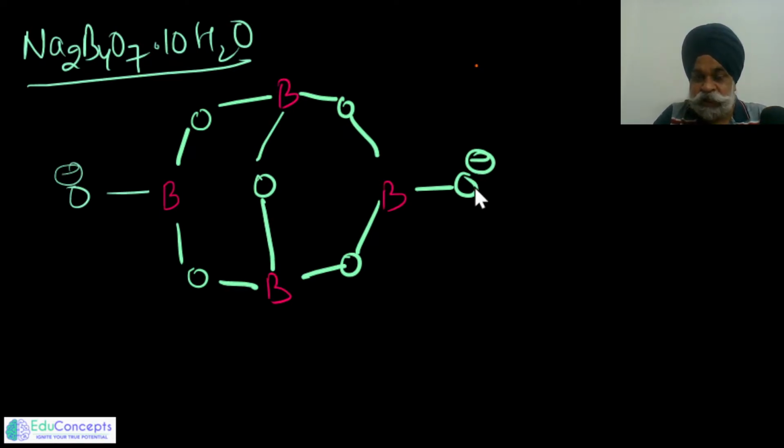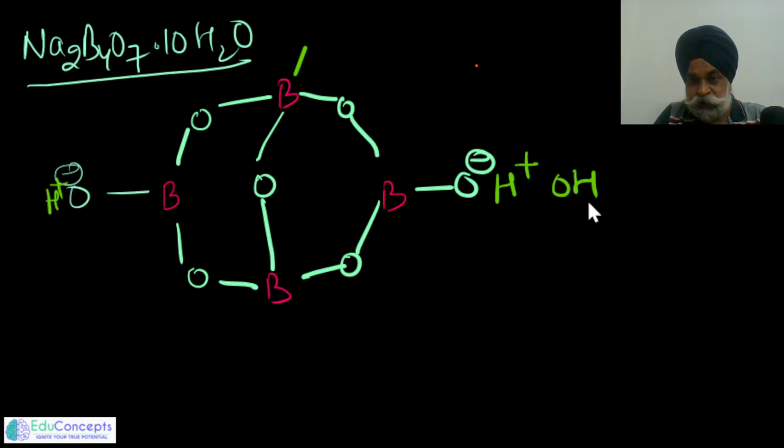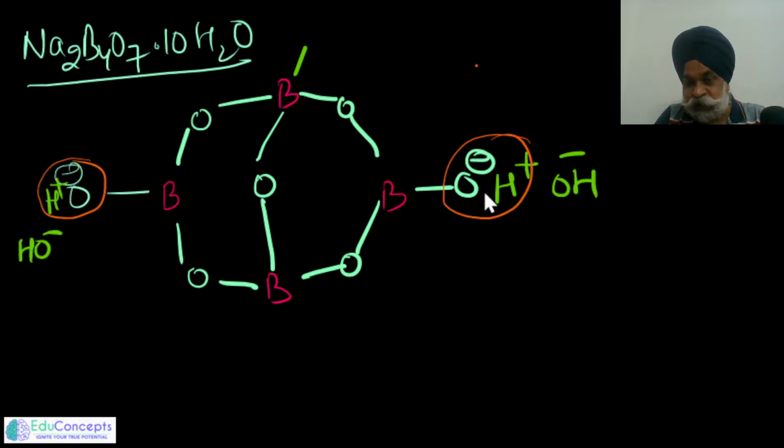Now if I add one H positive here and one H positive here, these two would become OH. I have added one H positive here to neutralize this O negative, and one H positive here to neutralize the other.